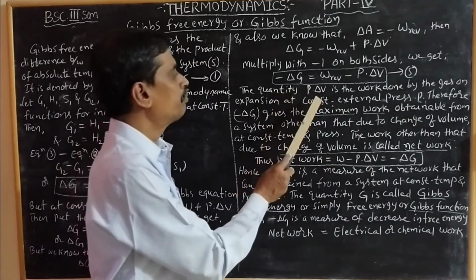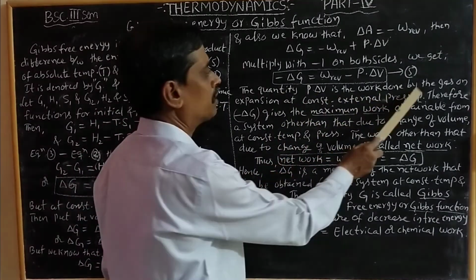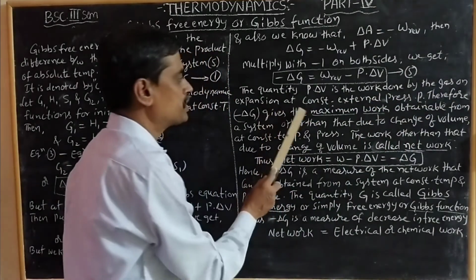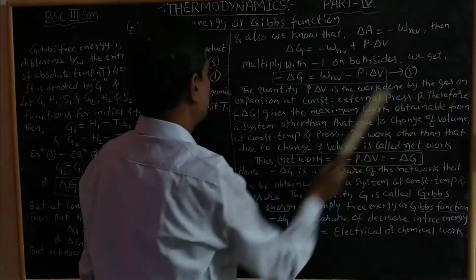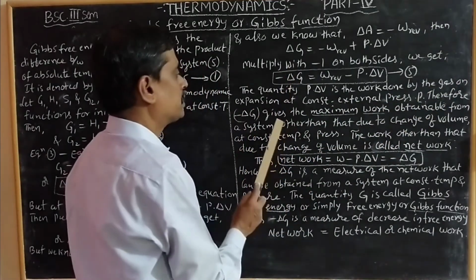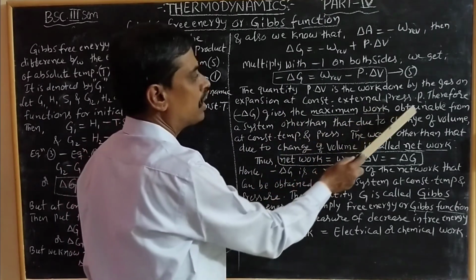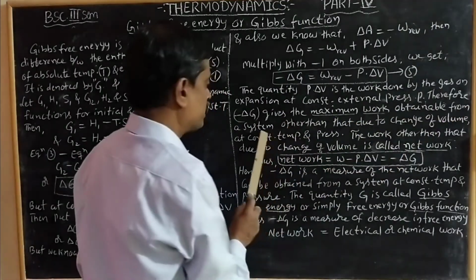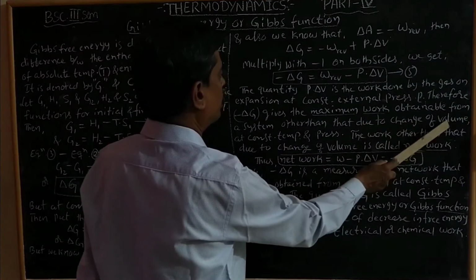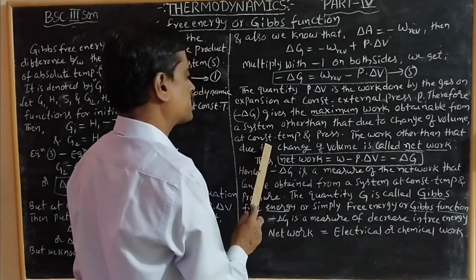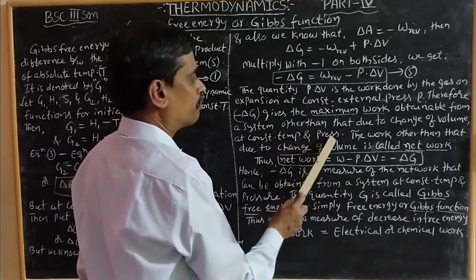The quantity P delta V is the work done by the gas on expansion at constant external pressure P. Therefore, minus delta G gives the maximum work obtainable from a system other than that due to change of volume at constant temperature and pressure.